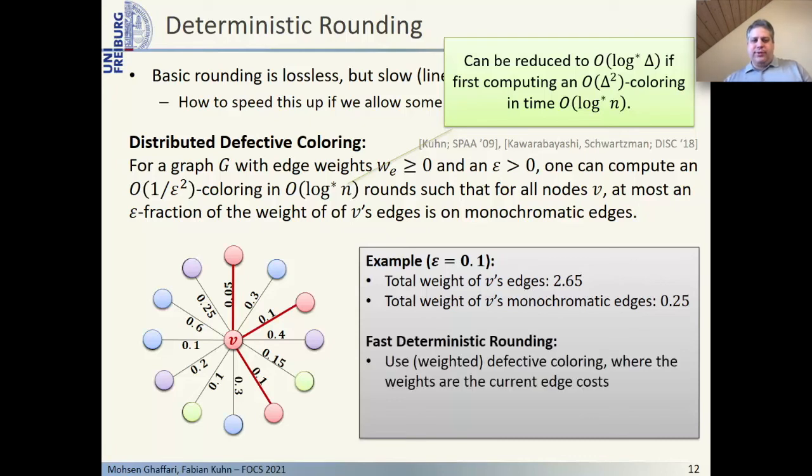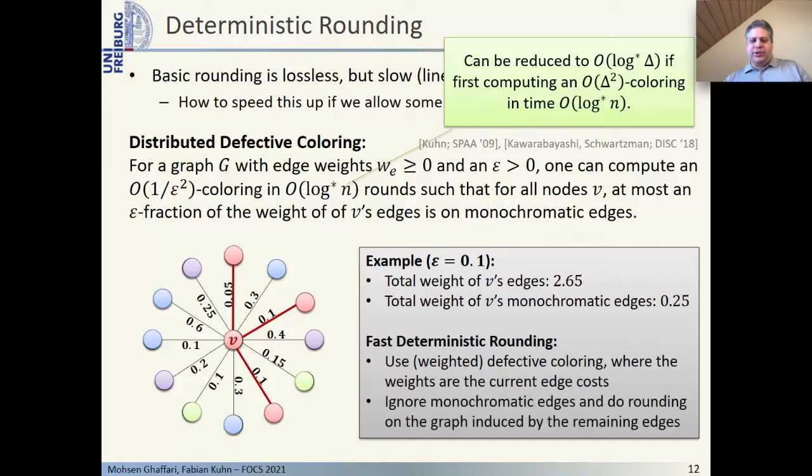For our rounding algorithm, we now proceed as follows. We first compute a defective coloring for an appropriate value of epsilon, where the weights of the edges are the current edge costs. We then ignore the monochromatic edges and consider the graph that is induced by all the other edges. For this graph, we have a proper coloring with order 1 over epsilon squared colors. Also, by the property of the defective coloring, a 1 minus epsilon fraction of the total edge cost is on the edges of this graph. We then run the rounding algorithm from the previous slide on this graph, which we can now do in only 1 over epsilon squared rounds.